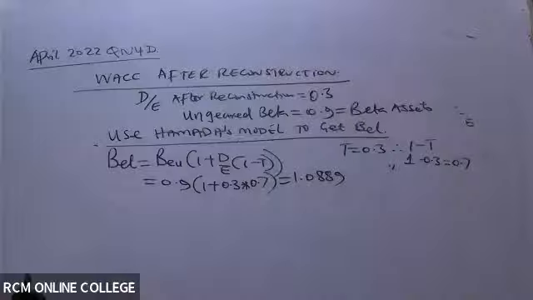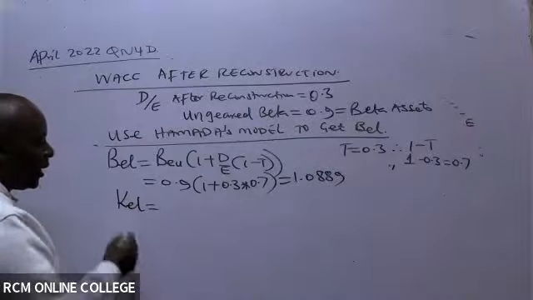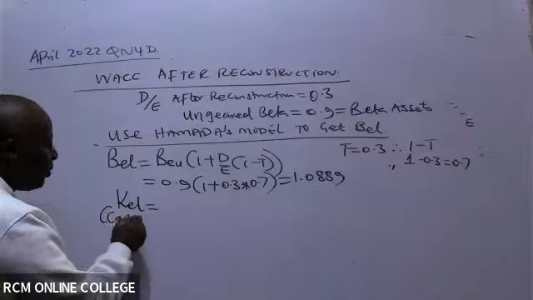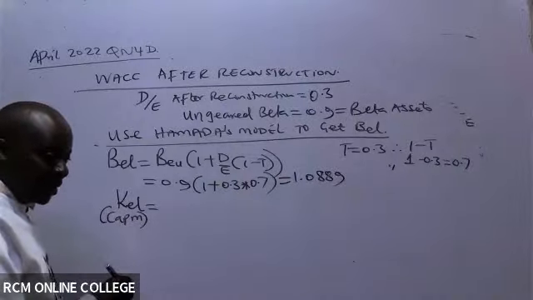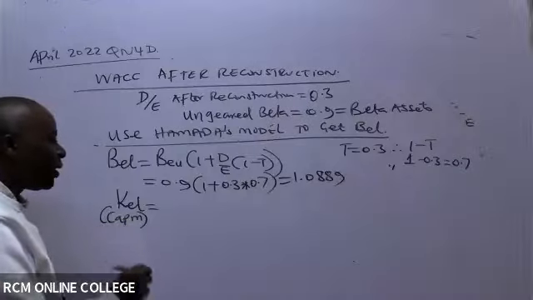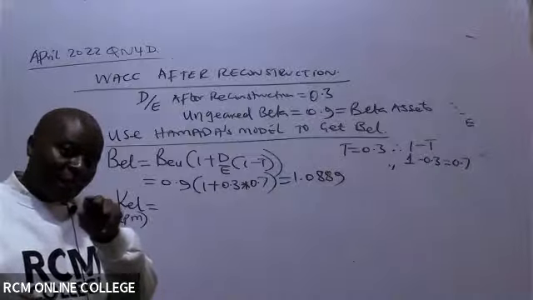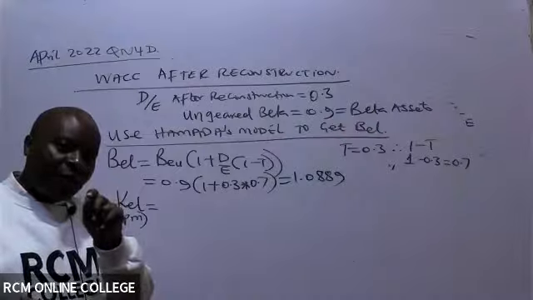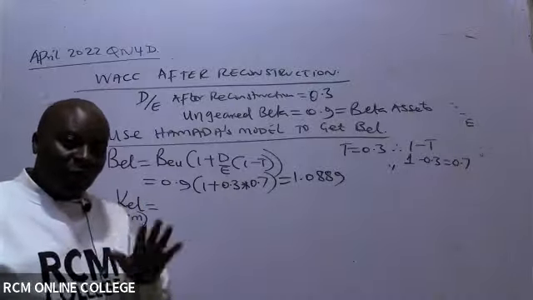So now, ladies and gentlemen, it's cousins' game. Once I get BEL, I know I have to calculate the figure of the other cousin, which is KEL, isn't it? Here we calculate KEL. And KEL is a very good cousin. We normally use what we call CAPM, the capital assets pricing model. This person will say that if you are rich in this world, you must always mix your capital assets. You must always have government bonds, risk-free. Always. If you don't have them, then don't tell us that you are rich.